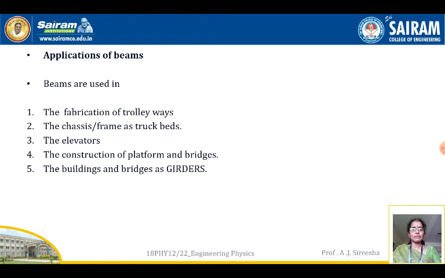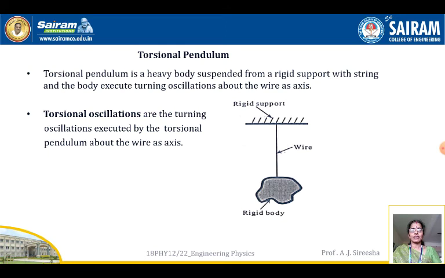Next is the buildings and bridges as girders. So these are a few basic applications of beams. Beams are used in fabrication of trolleyways, the chassis or the frames as truck beds, the elevators, the construction of platforms, and buildings and bridges as girders. So these are a few of the applications of the beams.